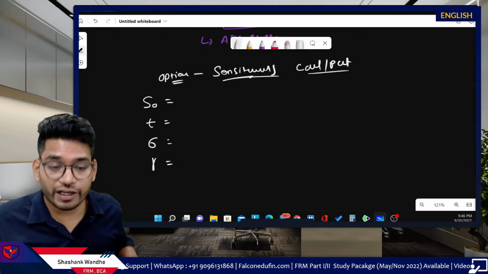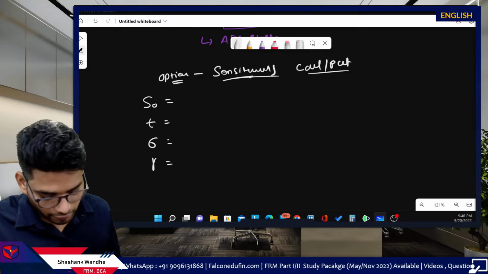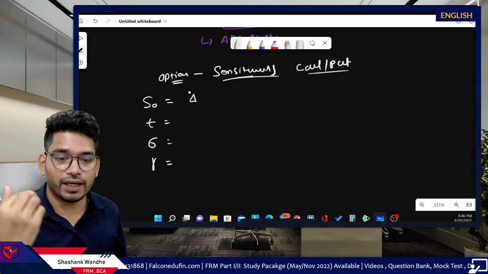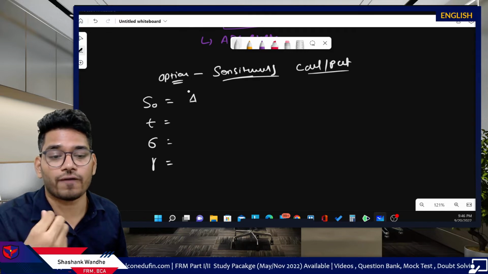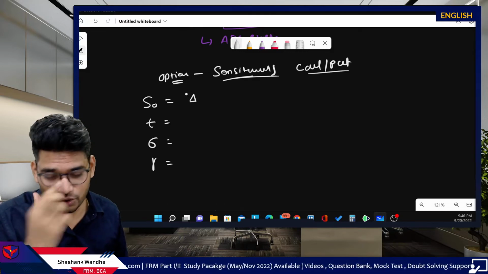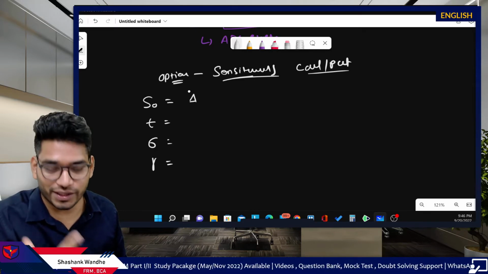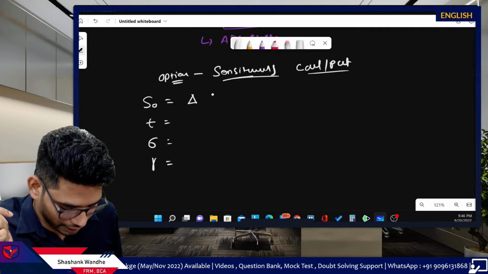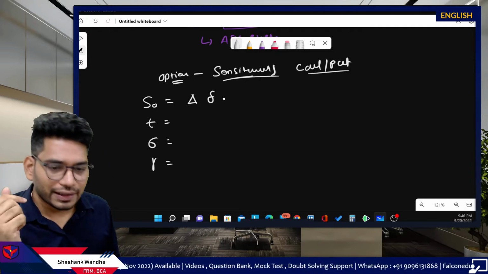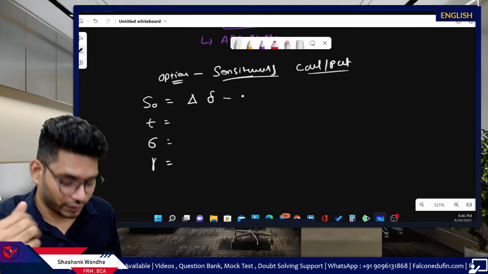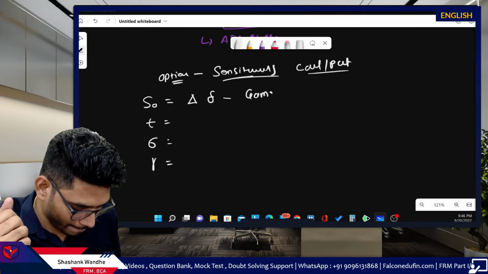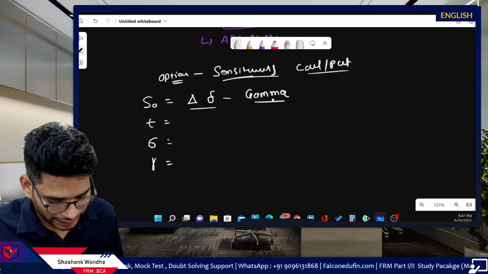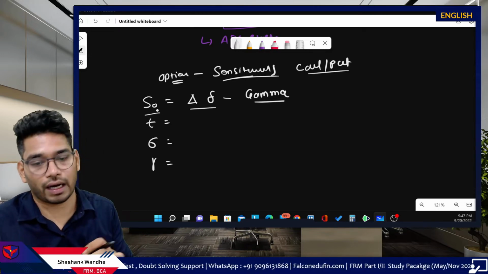Now here, these sensitivity measures are given certain Greek letters. For example, sensitivity of underlying price to option. Remember, delta is the sensitivity of underlying to option, and we call this delta. You can denote delta as capital delta or small delta like this. There is one more measure related to delta only, which is known as gamma. Okay, so we will discuss everything in detail. So right now, don't bother about it. So delta and gamma relate to underlying price.